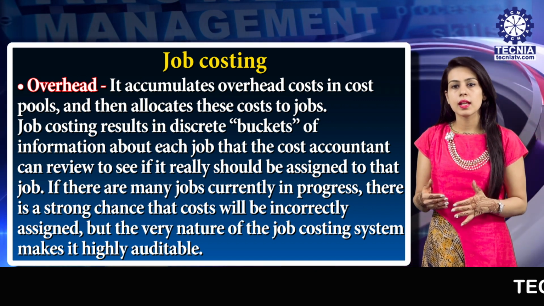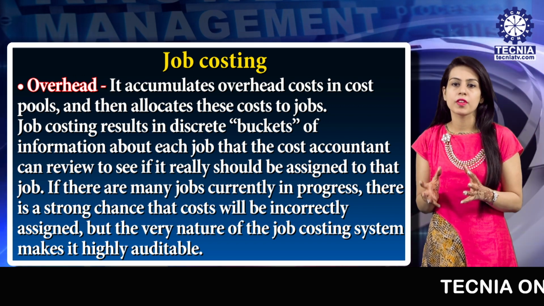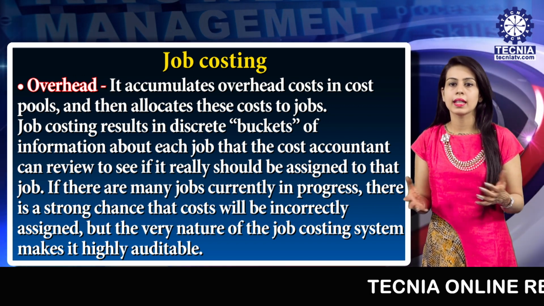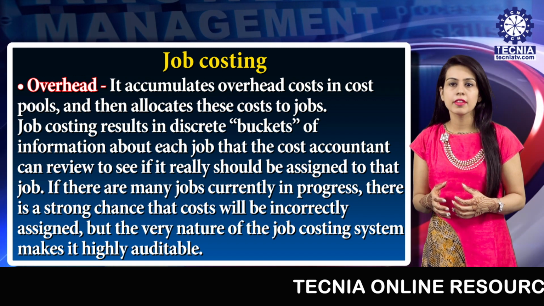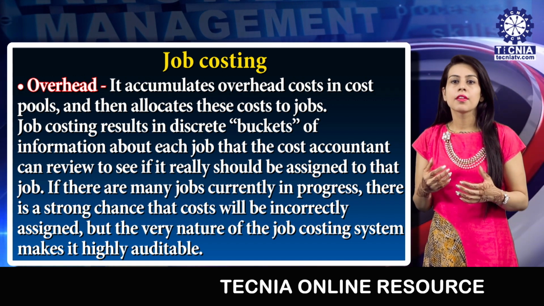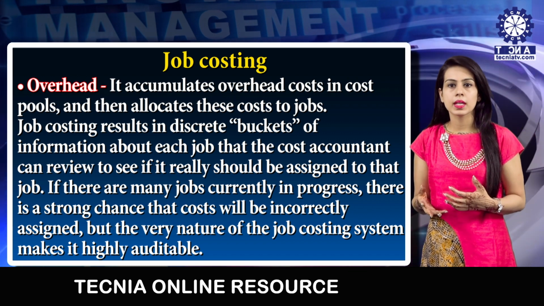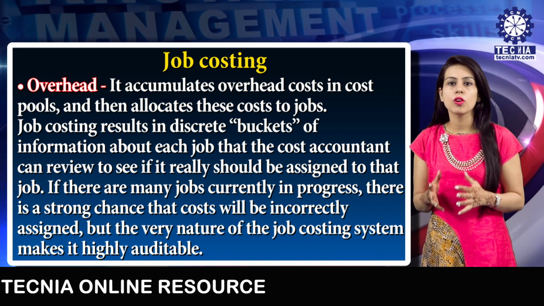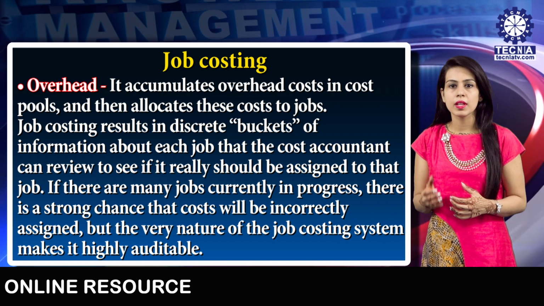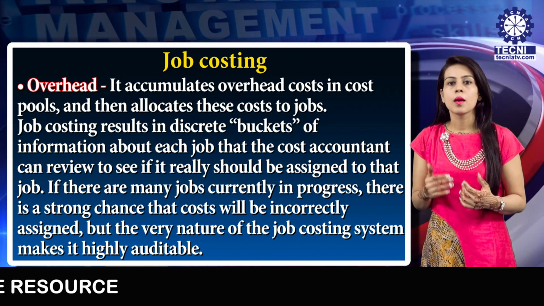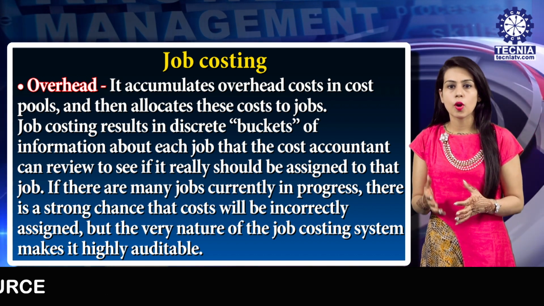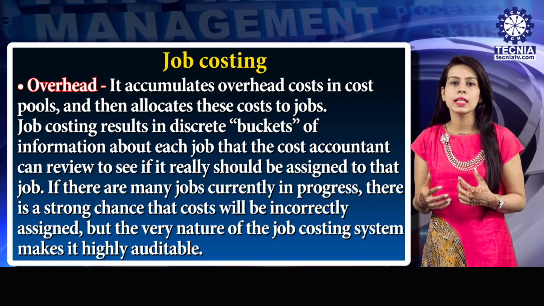Job costing results in discrete buckets of information about each job that the cost accountant can review to see if it really should be assigned to that job. If there are many jobs currently in progress, there is a strong chance that cost will be incorrectly assigned. But the very nature of the job costing system makes it highly auditable.